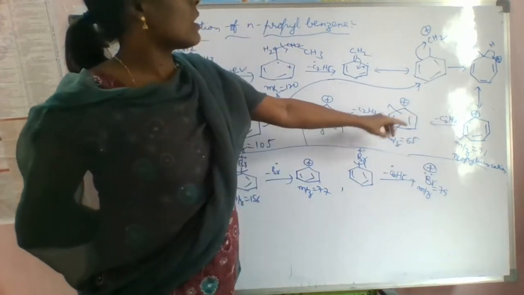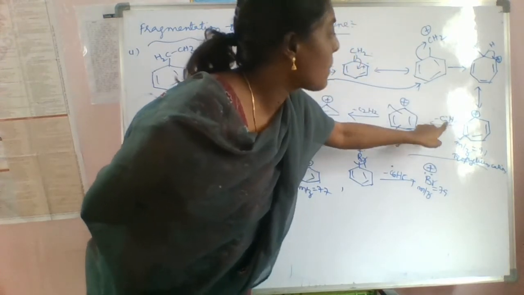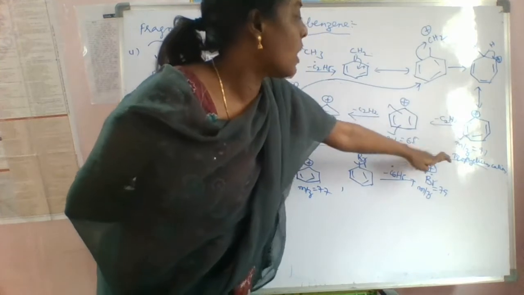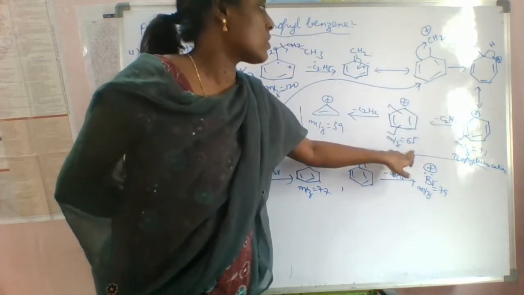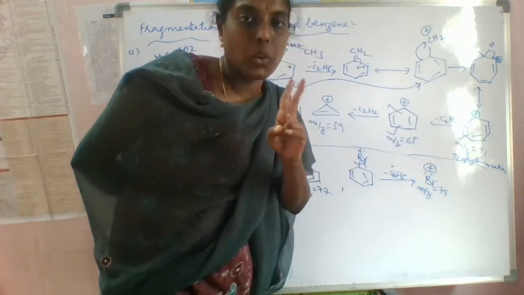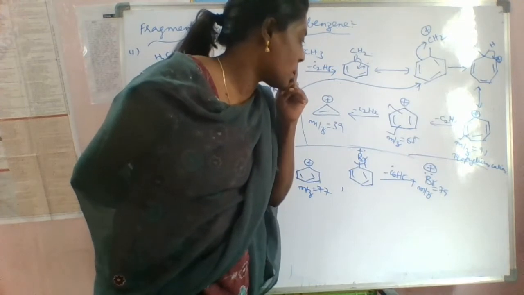Immediately, if multiple cleavage occurs here, what happens? It loses C2H2 as a neutral molecule and forms m/z 65. Here 7 carbons are there and we are removing 2 carbons, so remaining 5 carbons are there only.